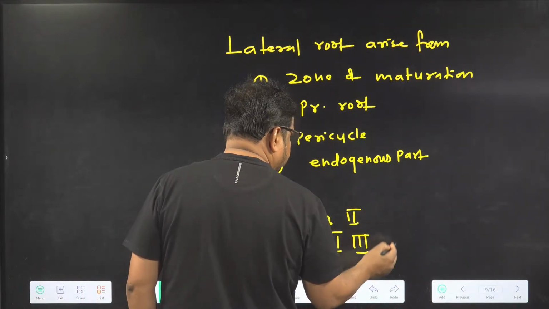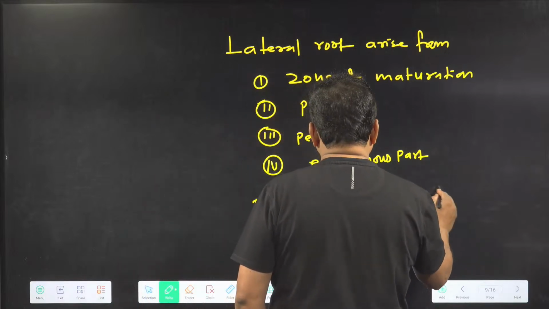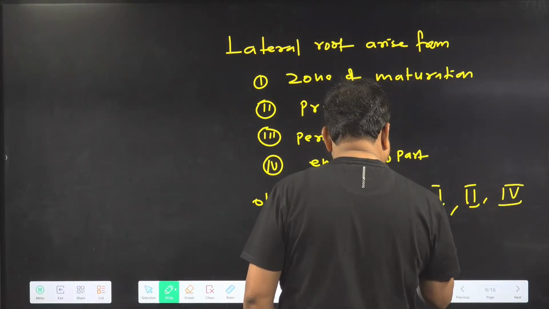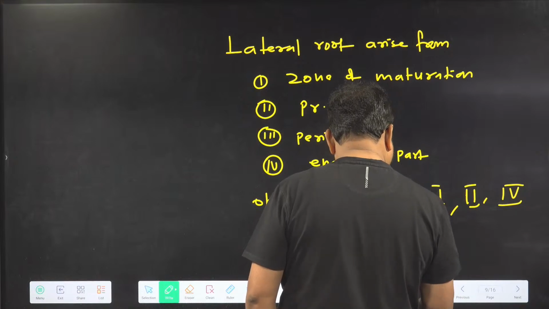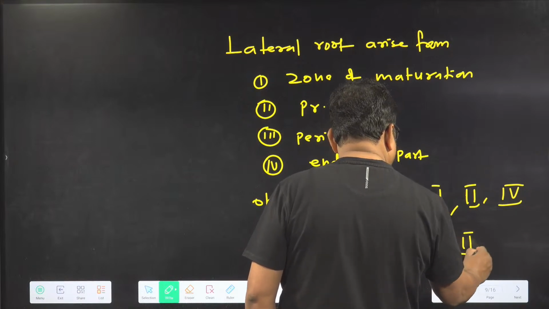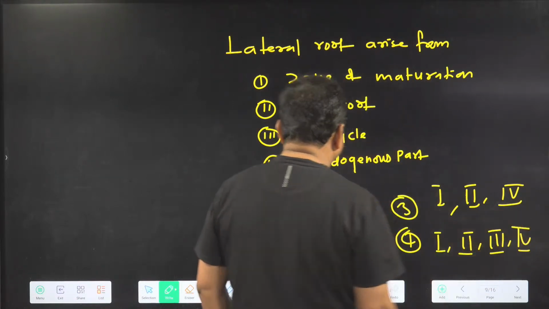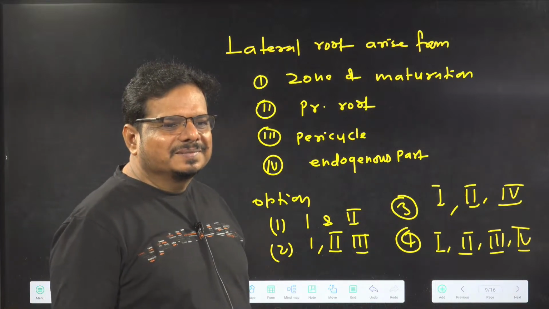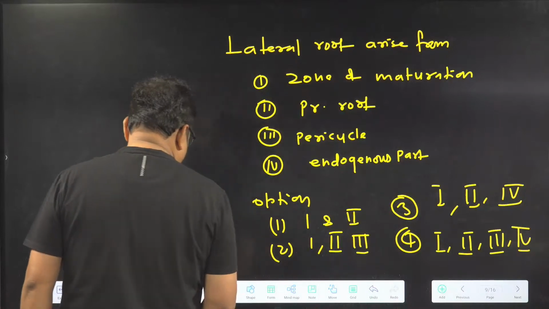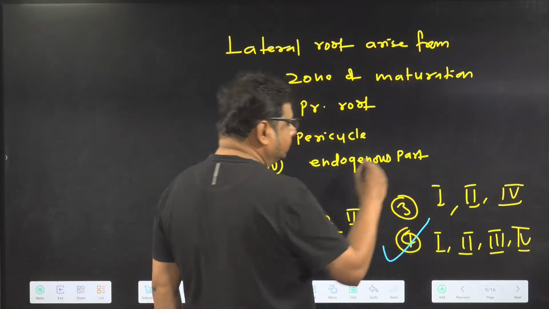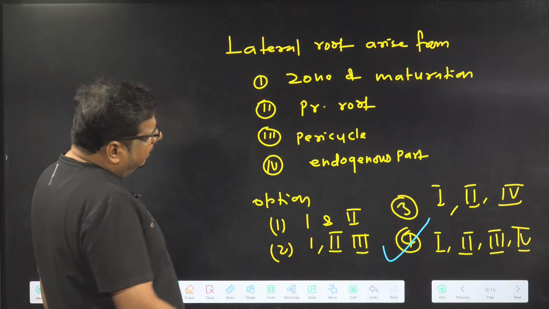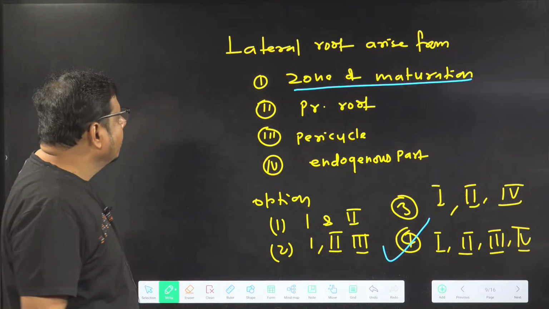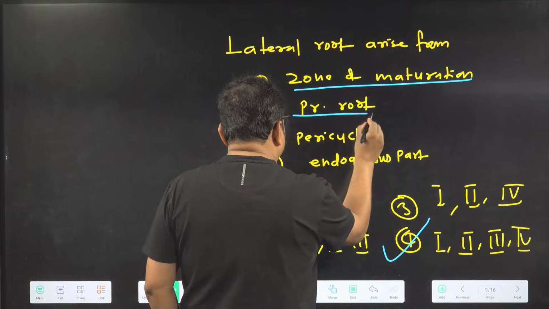Third option, first, second and 4. Fourth option, all are correct: 1, 2, 3 and 4. What answer will you give? So here the correct answer is all of these. Lateral root arises from the zone of maturation. It is also a correct answer. Lateral root arises from the primary root. It is also